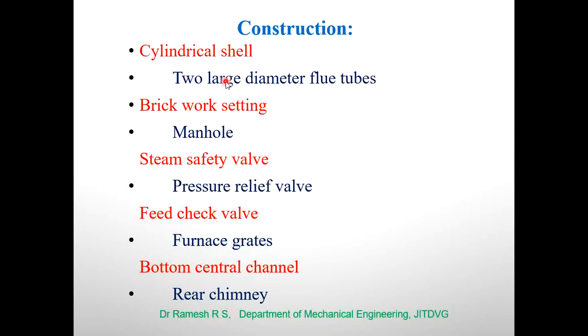At the front end of the flue tubes, in each of these, the furnace grates are provided, where actually the combustion of the fuel takes place. That's why when these flue tubes are provided inside the boiler cell, and of course the combustion of the fuel takes place inside the boiler cell, therefore it is a fire tube boiler. And this cylindrical cell is mounted horizontally, that's why it is a horizontal boiler. Brickwork setting. This brickwork setting supports the boiler cell as well as it provides enclosed chamber for these flue tubes.